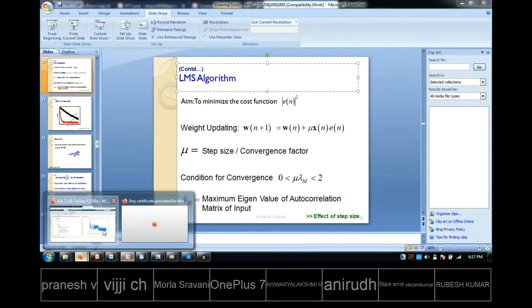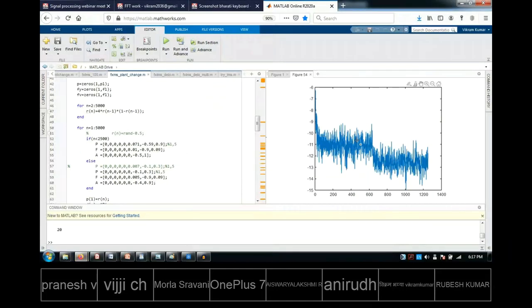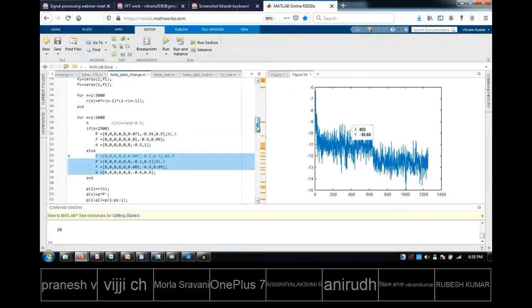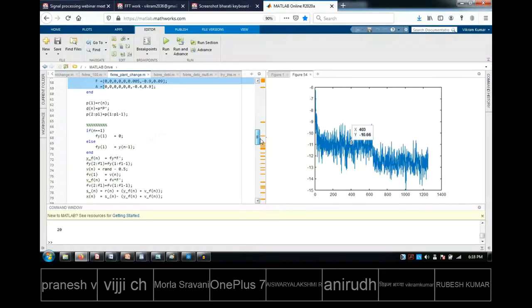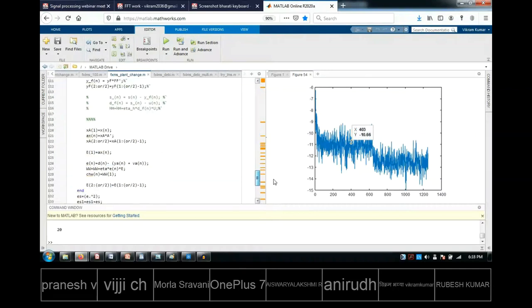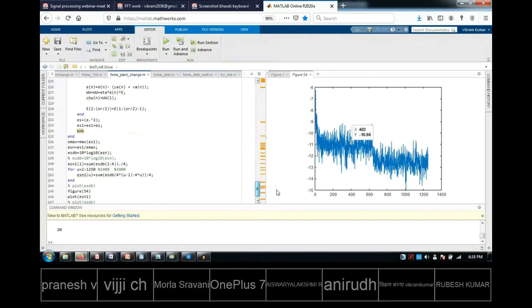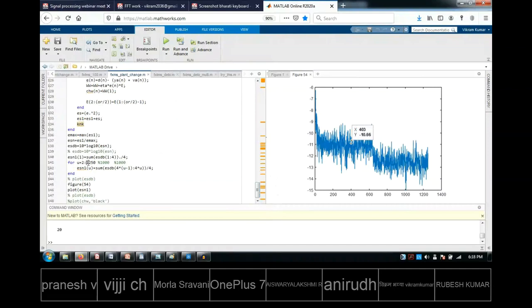Now what is the meaning here we can understand is, totally we are having 5000 iterations, where the n value is 5000. But when we are plotting, see here, for n less than 2500 and for higher values, we are doing some small thing here. Let us come down slightly. See here, up to 1250 it is behaving some way, and beyond that it is behaving some other way. That is the meaning there.